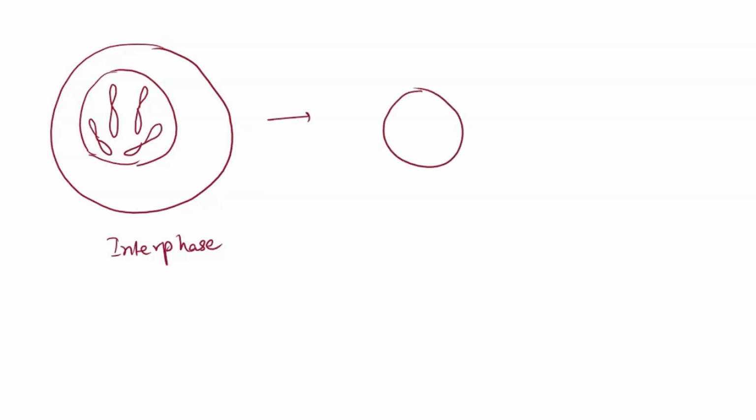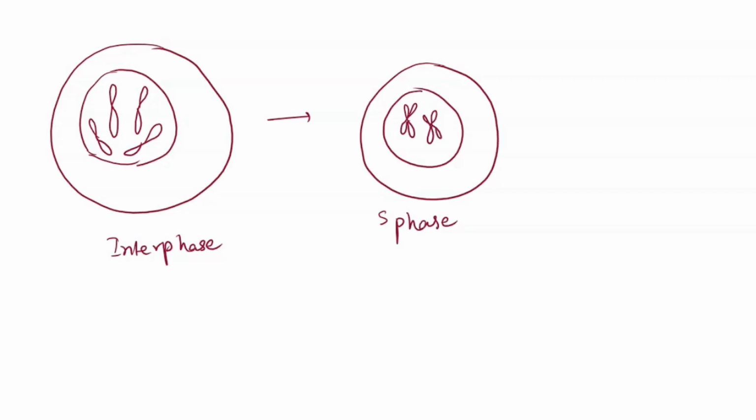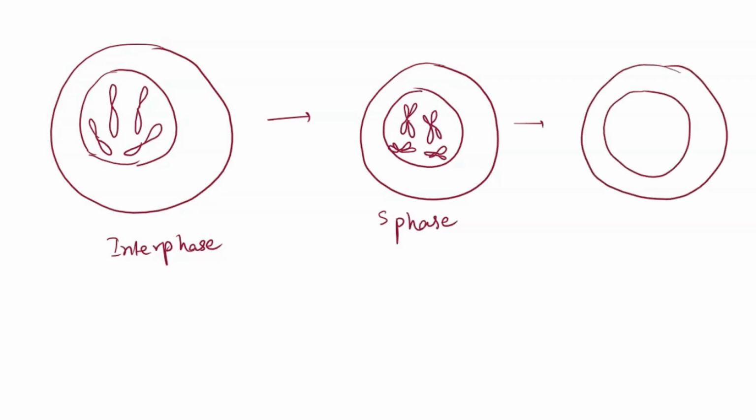Now it enters the S phase, or what we call the synthesis phase. In this S phase, the chromosomes get replicated and form their homologous pairs having the sister chromatids, like this. Now it enters the next phase, which is called the prophase of mitosis and meiosis. In the prophase, there is the nucleolus and all the chromosomes and the organelles, other organs.